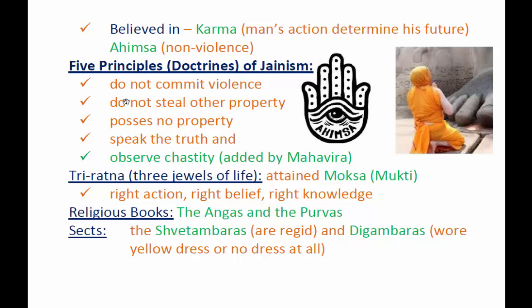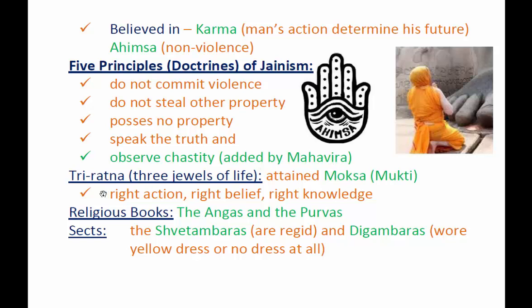The first one is, do not commit violence. Do not steal other property. Possess no property. Speak the truth and observe chastity. The fifth principle of Jainism was added by Mahavira.